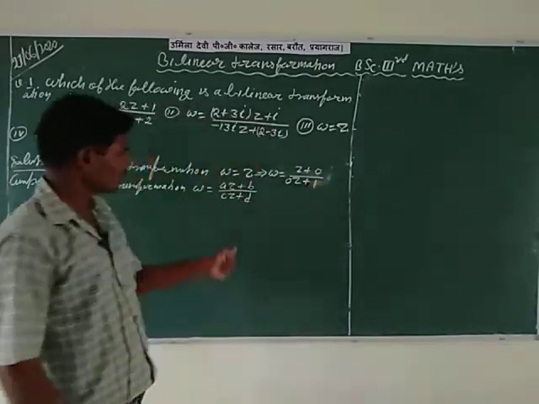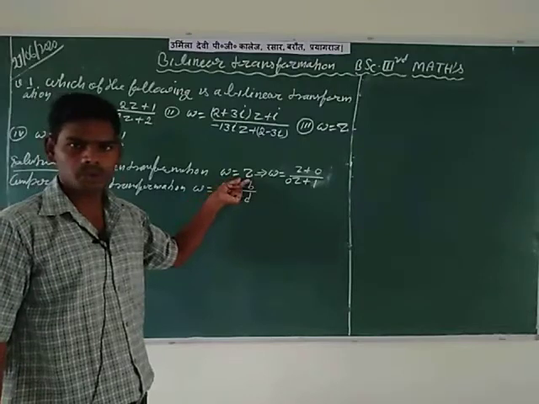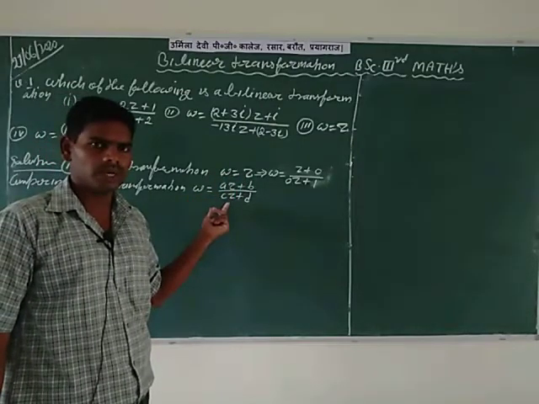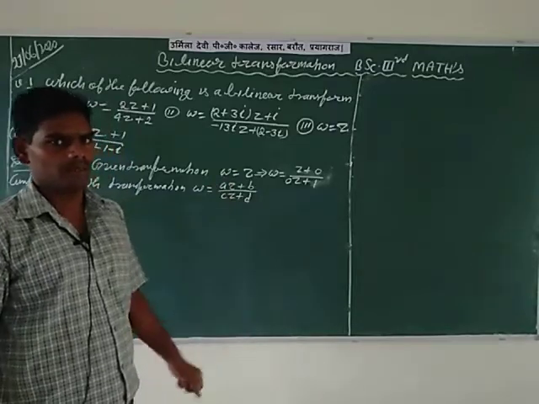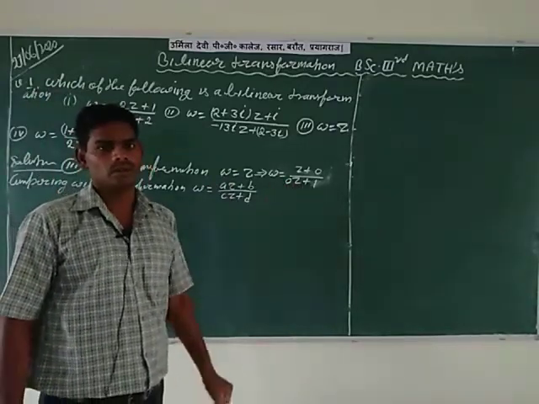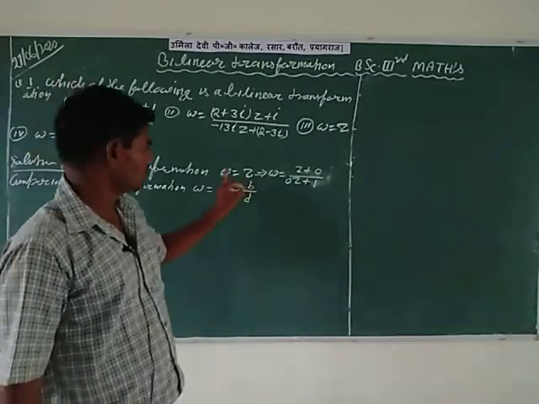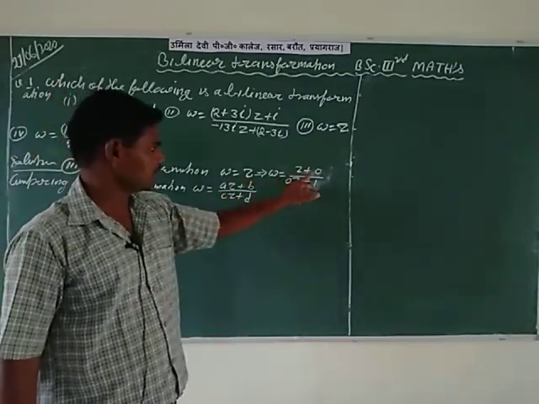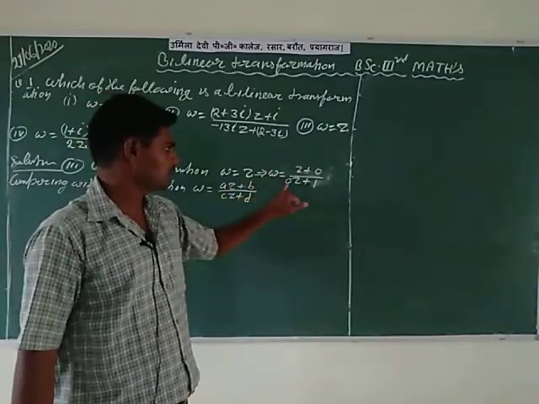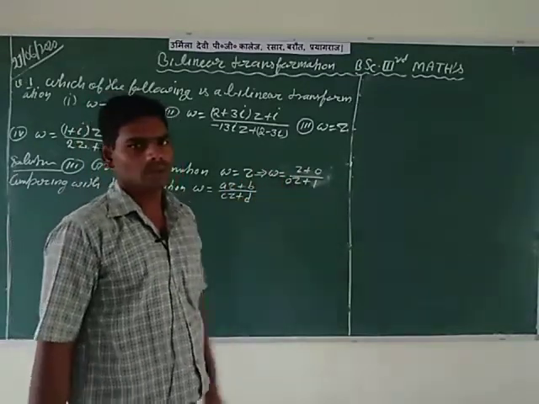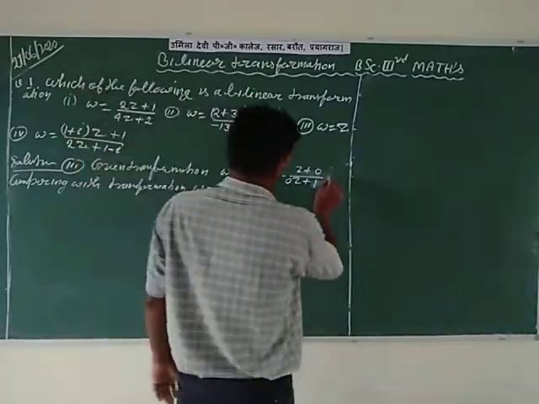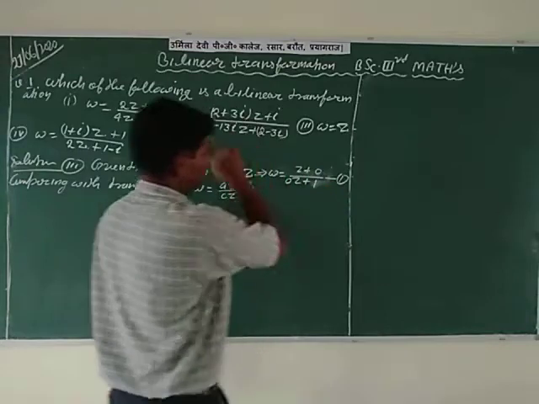So W is equal to Z is also written as Z by 1, and 0 times Z plus 1 is equal to 1. So W is equal to Z plus 0 is equal to Z divided by 0 times Z plus 1. This transformation is denoted by first transformation.